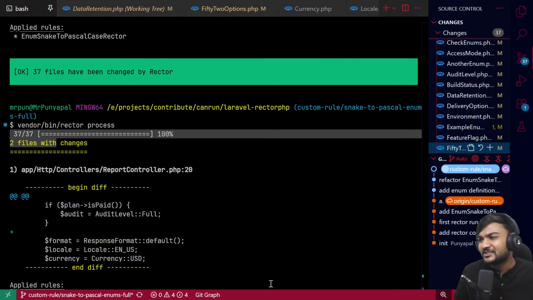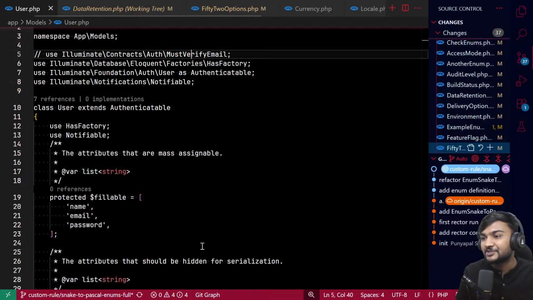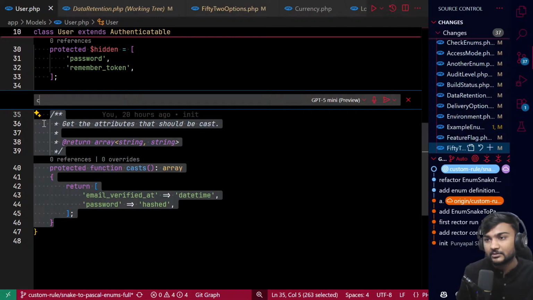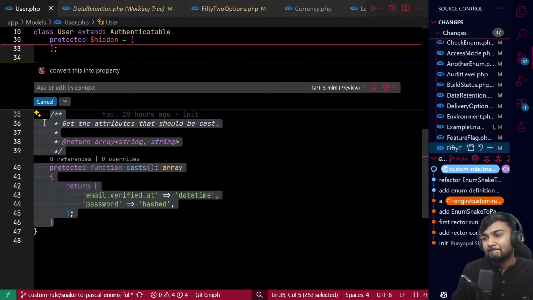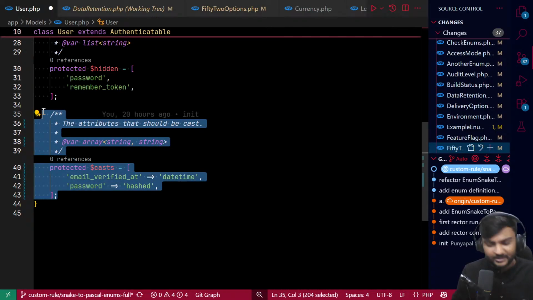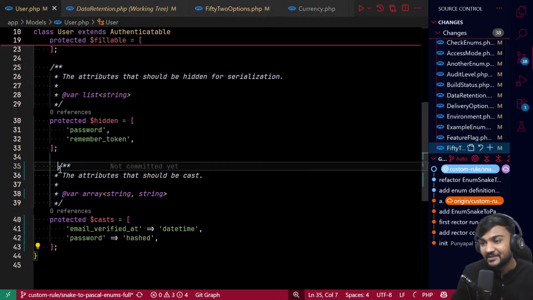Let me try to do something for you quickly. Let's go to the User PHP, right? And let me convert this into a property. Hopefully that's going to work. Okay, yeah, it got converted, right? So if you remember, in the previous Laravel versions we had this property, right?